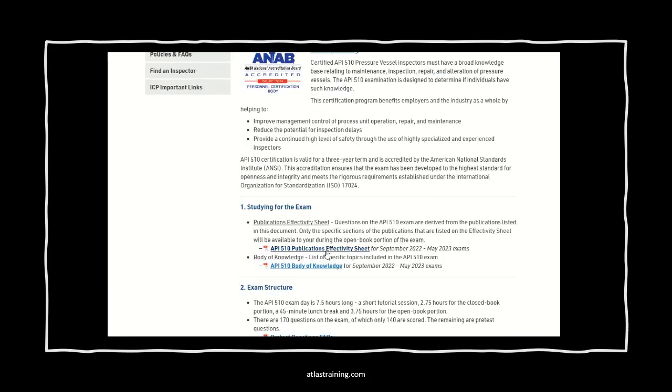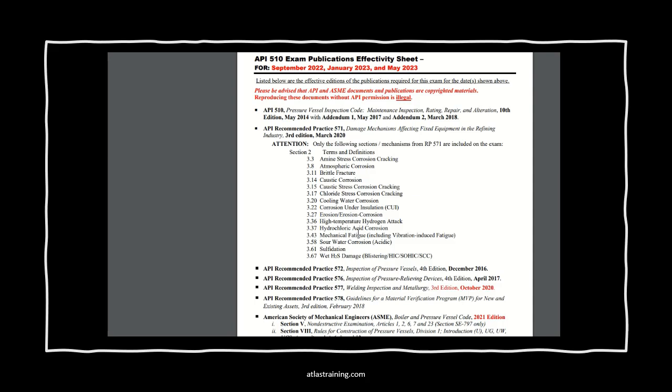We go to the effectivity sheet, which is right here. Now the effectivity sheet tells you what versions of these code books you'll be using on the exam. And it's not always the newest ones, because sometimes they take several years to bring a new version into the exam material. So you need to determine which one you're using.